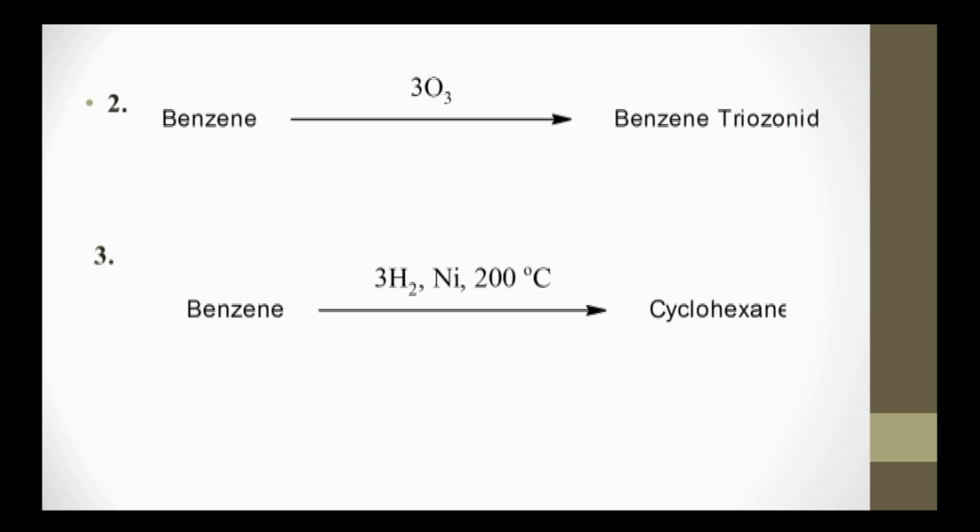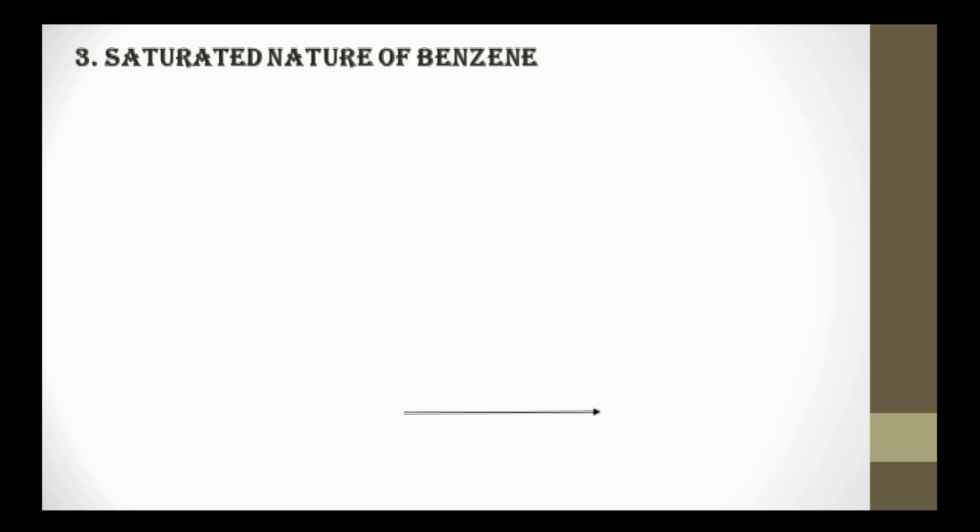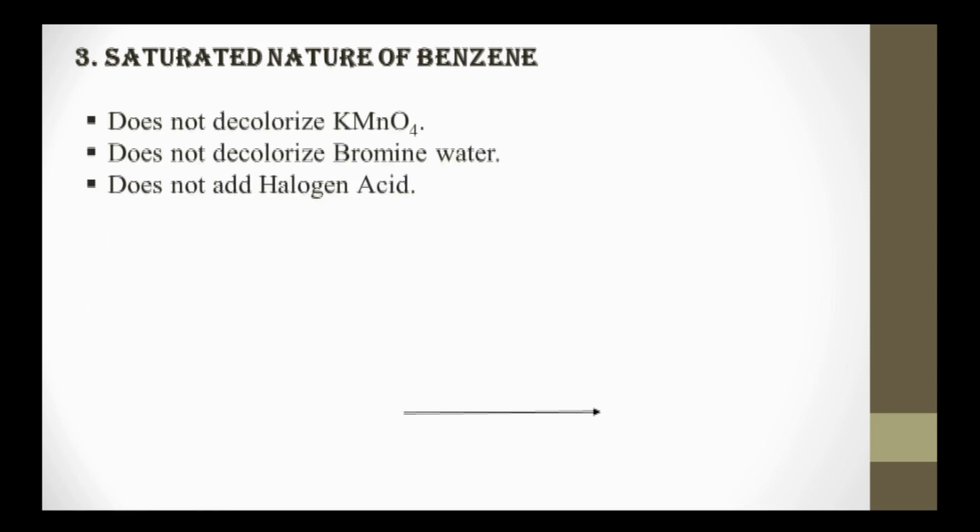Second, benzene undergoes ozonolysis reaction to give benzene triozonide. Benzene in presence of nickel catalyst undergoes reduction to give cyclohexane, a cyclic compound. Now all these reactions suggest that benzene might contain 3 double bonds, or it might contain 1 triple bond and 1 double bond. Now we have to investigate this.